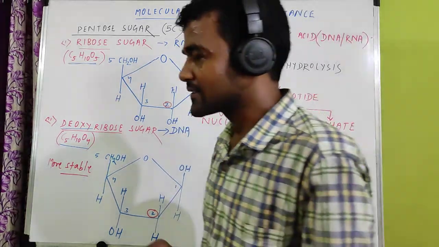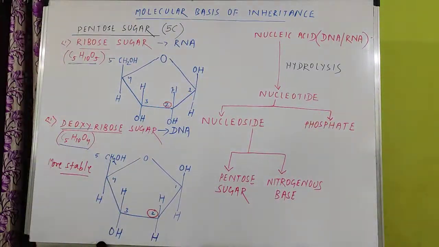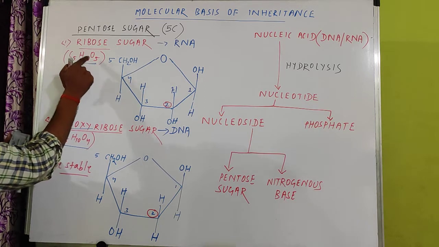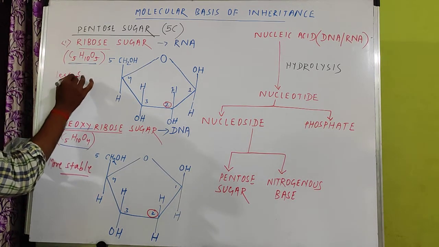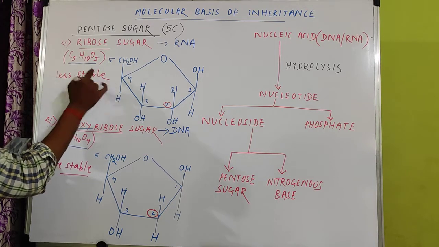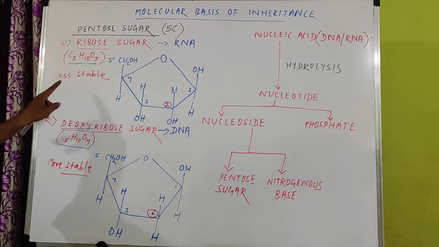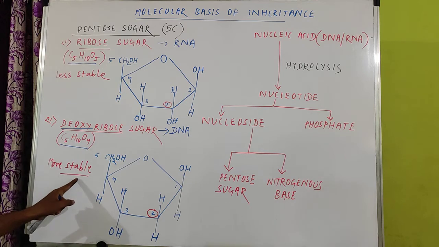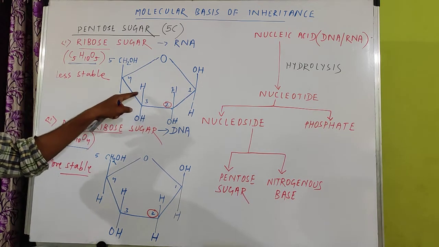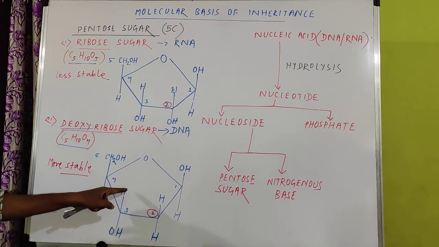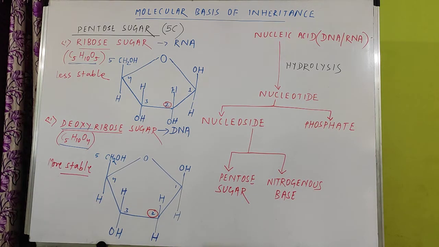That is the relationship between stability and reactivity. So here oxygen is 5, so that's why it is more reactive but less stable. So ribose sugar is less stable, but deoxyribose is more stable. But in reactivity, ribose is more reactive because of more oxygen, and deoxyribose is less reactive because of fewer oxygen.